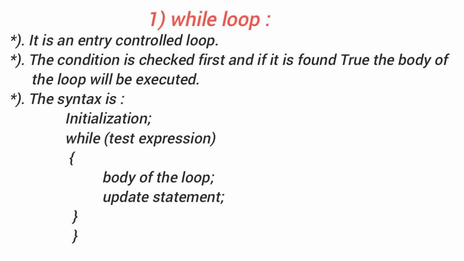A while loop. It is an entry control loop. The condition is checked first and if it is found true, the body of the loop will be executed. The syntax is: initialization, while (test expression), body of the loop, update statement.